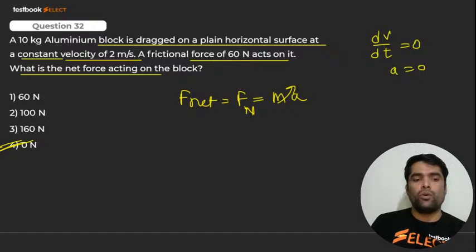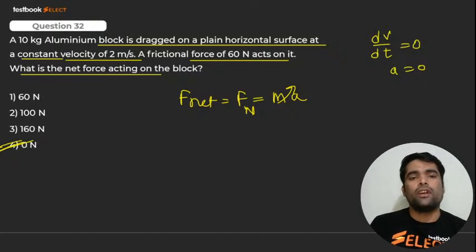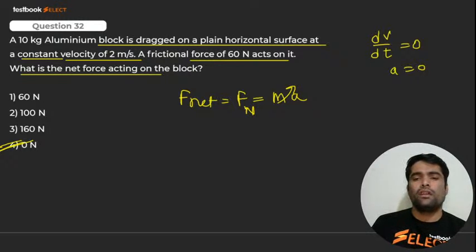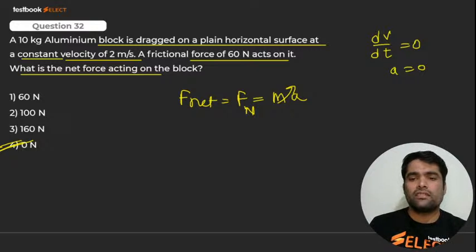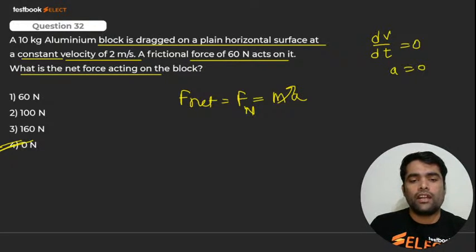Number 4. What about the question number 32? No, it's not 60 Newton, my dear. Why are you making mistakes like this? Please tell me the answer for it. Question number 32. Fourth. Very good. 0 Newton.